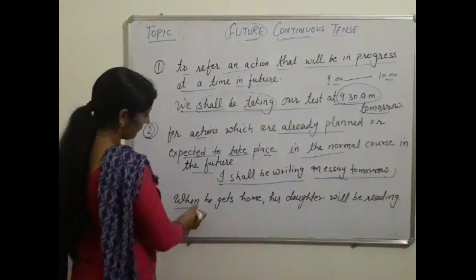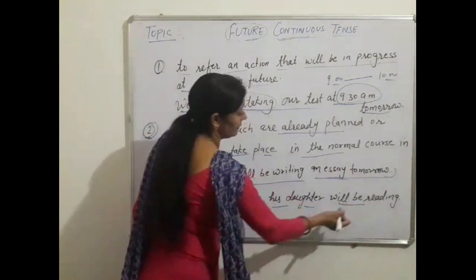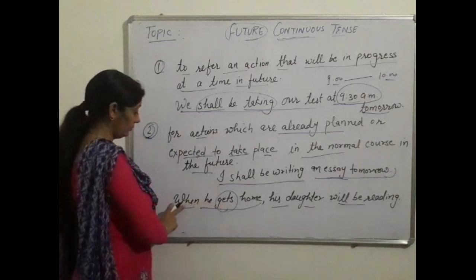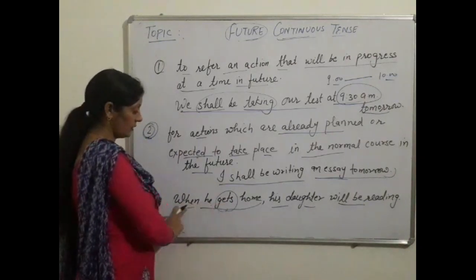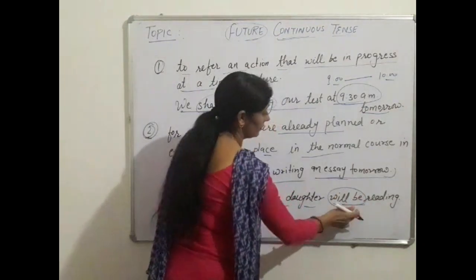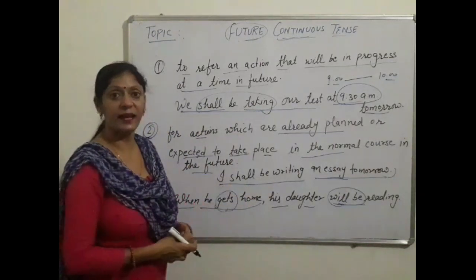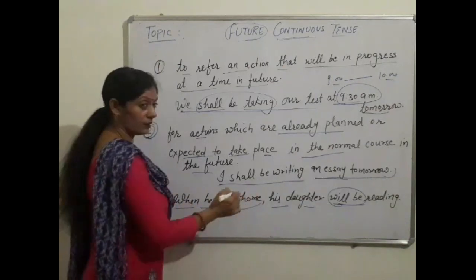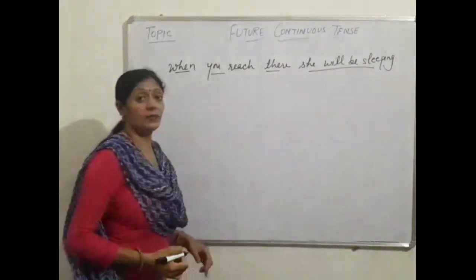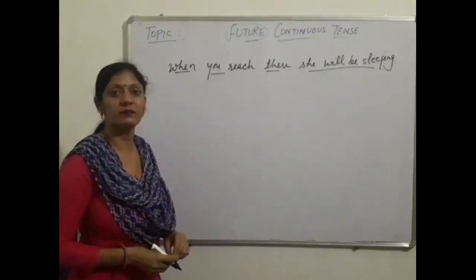Next example: when he gets home, his daughter will be reading. It is expected. When he gets home, we are using the first verb with when, so present indefinite is used here. It means it's expected that when he reaches home, his daughter will be reading at that time. Another example: when you reach there, she will be sleeping. It means it's expected that when you reach her home, she will be sleeping at that time.